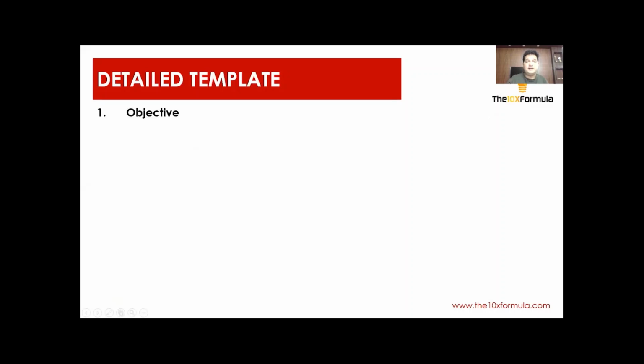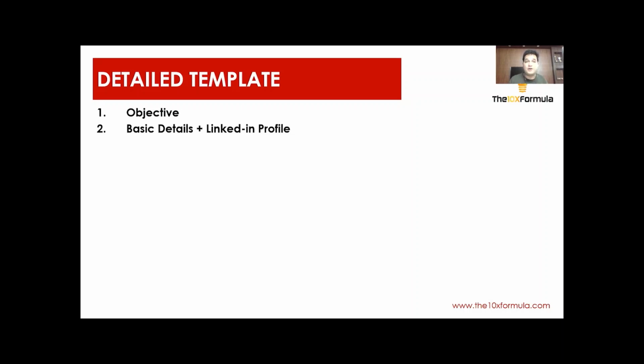So, the detailed template. First of all, your resume has to have an objective so that the person who is reviewing your resume gets to know the kind of job you are looking for. That doesn't mean you have to write "my objective is this." In just one line or in some keywords, you can highlight certain things that we will cover when I show you my resume, so that people get to know that this is the kind of profile you would be interested in.